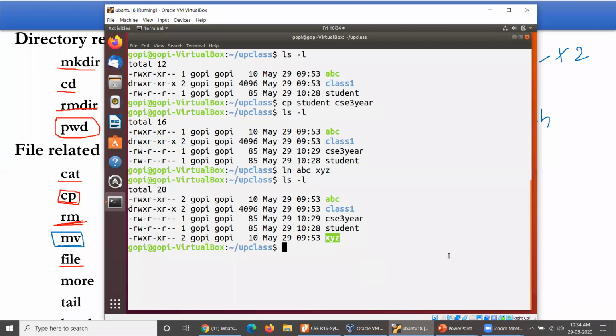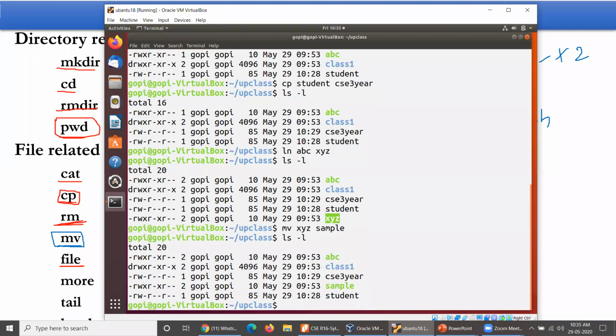So mv, the existing file name, then the new name. Like this you have to operate. Existing name is xyz, new name is sample. If you operate something like this, then xyz will not exist right now. In place of xyz, you will have sample.